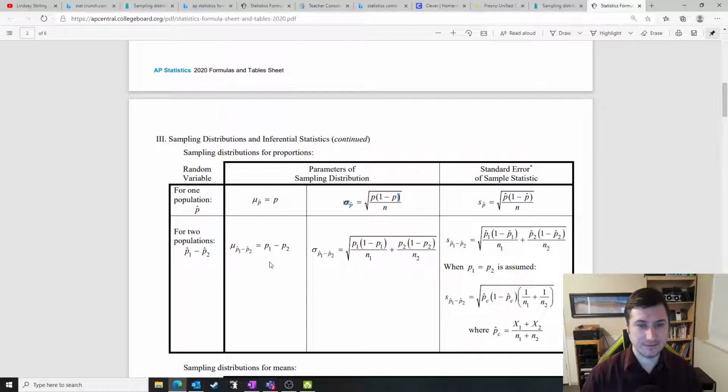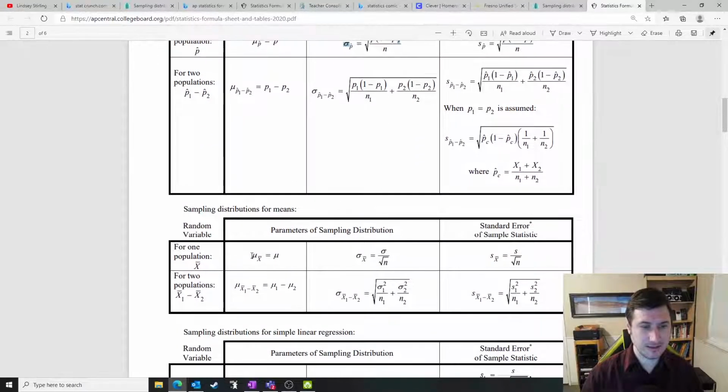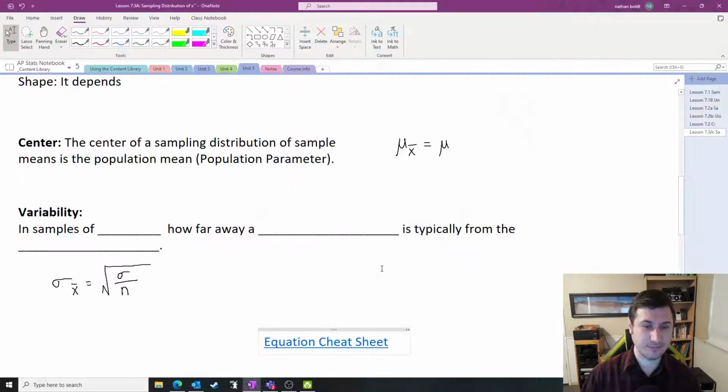It's all here, okay? And we want the sampling distribution for means. So you either have it written in your notes or you Google search it and get the equation cheat sheet here. And so here we have what we just wrote. The mean of all the x bars is the mean of the population. And the standard, I wrote that wrong, didn't I? The square root is just in the bottom. My bad. The big square root is only for the other one. The standard deviation of all the x bars is the standard deviation divided by the square root of n.